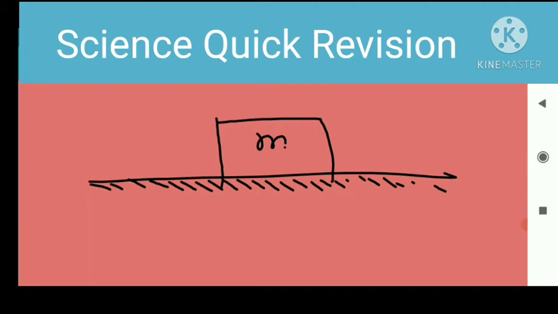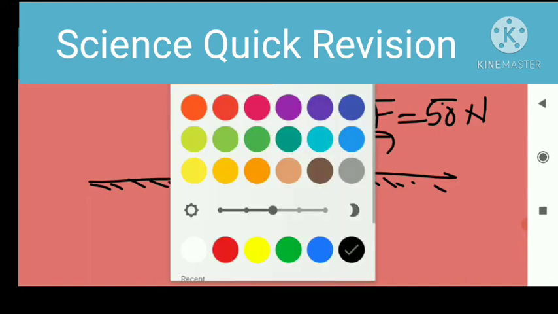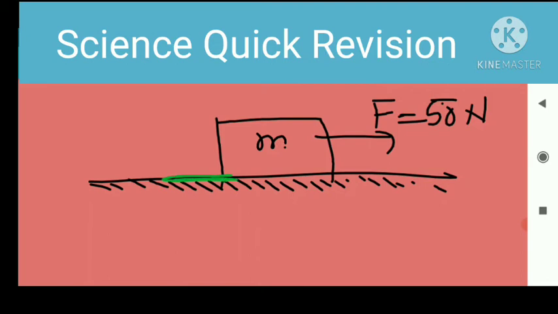If someone pulls this body and applies a force of 50 Newton, but this body does not start moving, then frictional force arises at the contact surface between these two bodies. So that frictional force should be greater than the applied force.